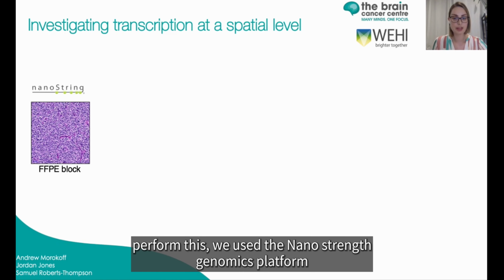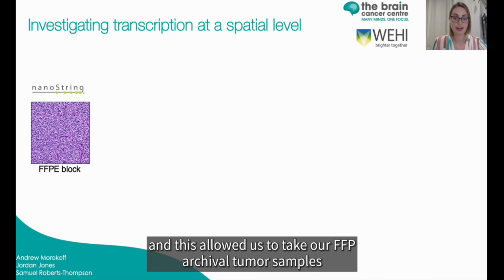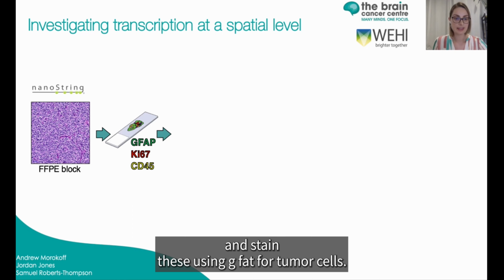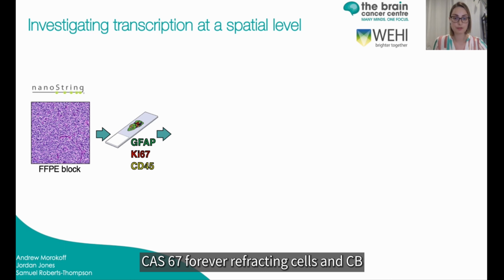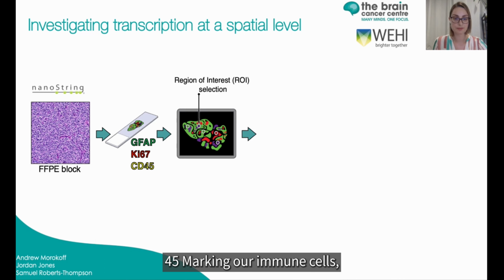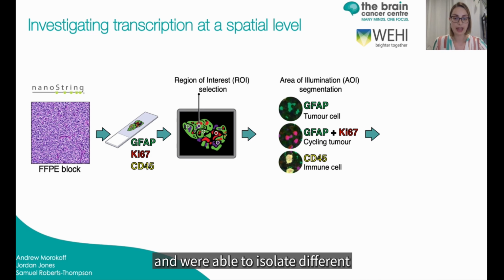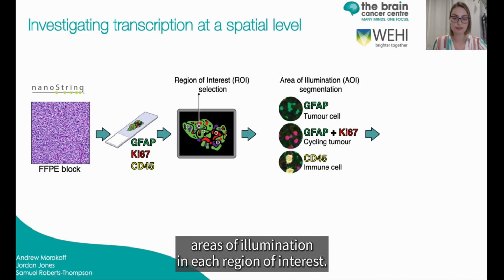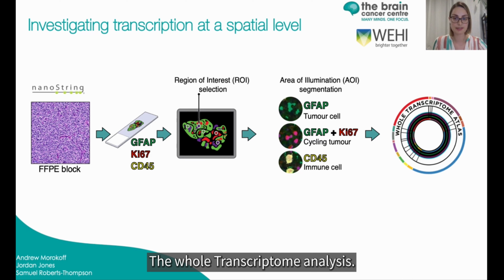So to perform this, we used the NanoString geomics platform, and this allowed us to take our FFPE archival tumour samples and stain these using GFAP for our tumour cells, Ki67 for our proliferating cells, and CD45 marking our immune cells. We selected regions of interest based on the pathology of the tumours, and we're able to isolate different areas of illumination in each region of interest for whole transcriptome analysis.